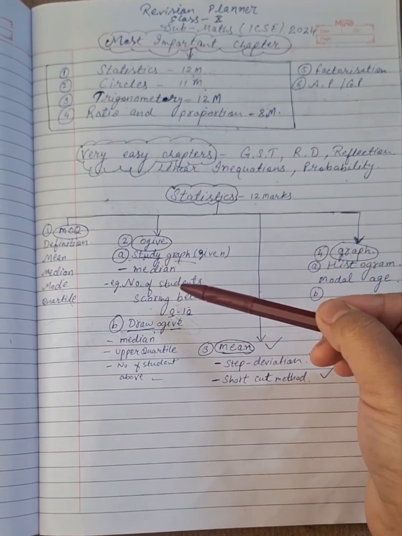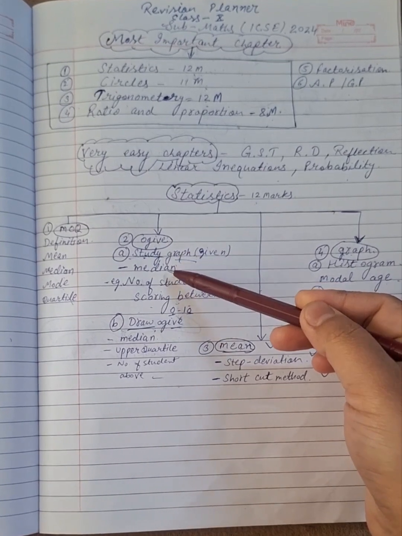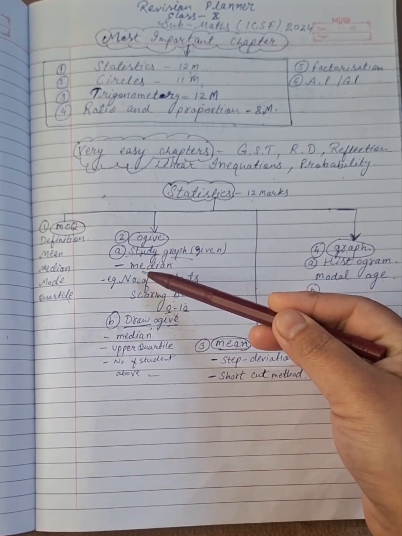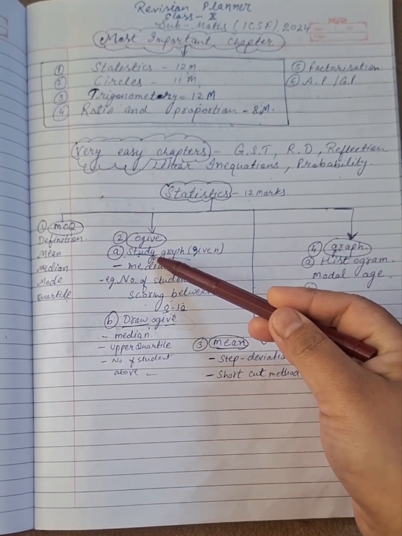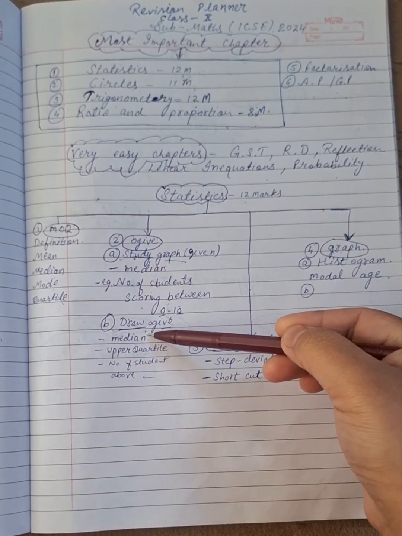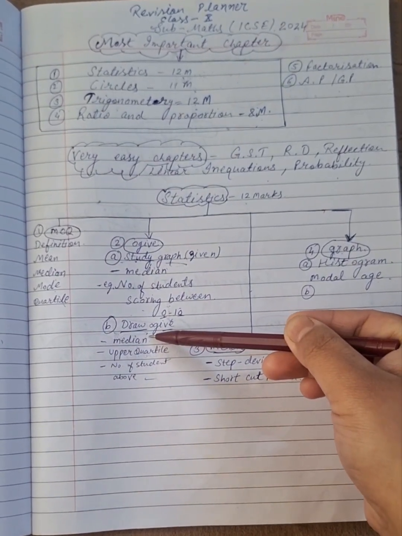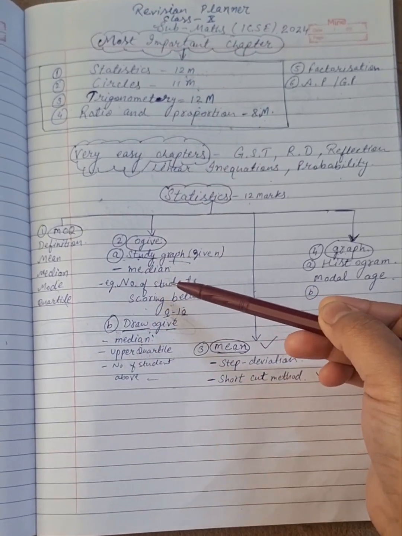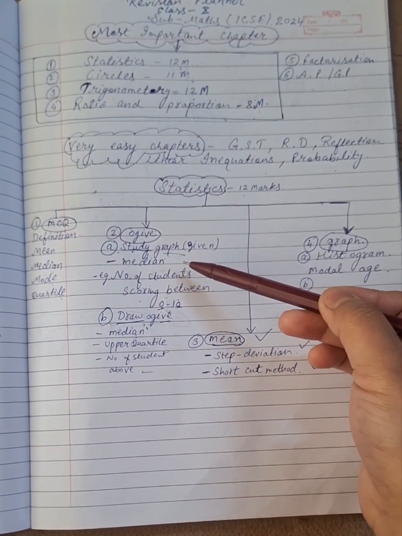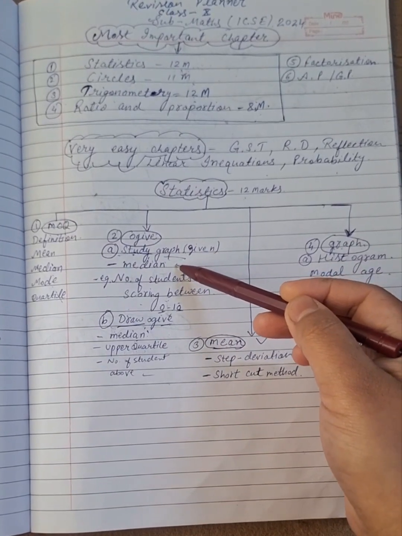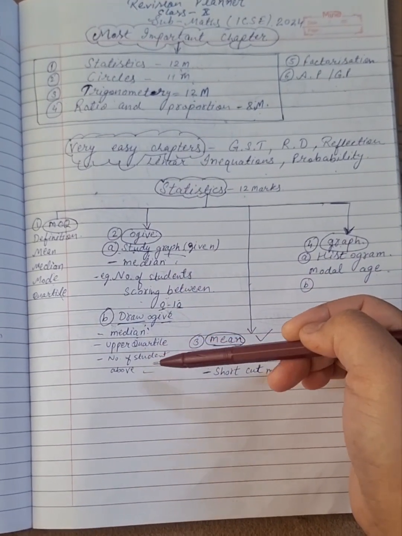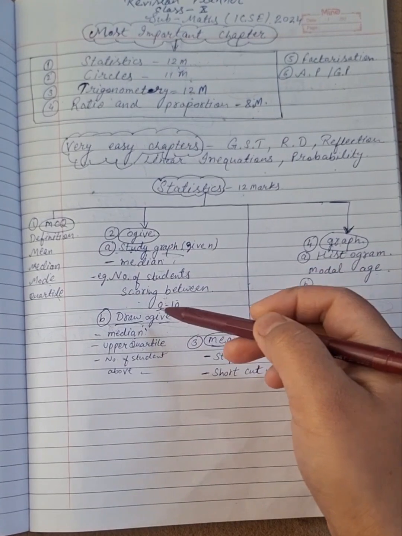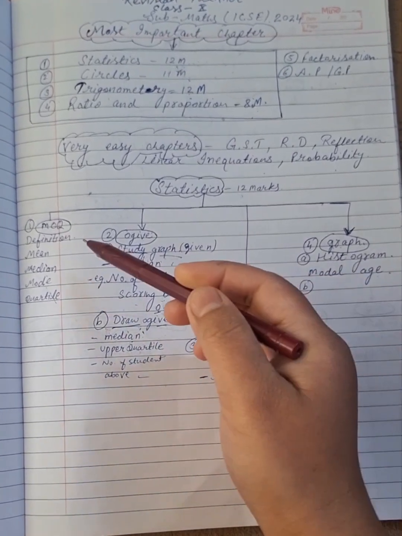In ogive, there may be 2 types of questions. The question may come from the topic graph study, or it can be related to drawing the ogive, and in both types the questions will remain the same. These questions are related to median, upper quartile, frequency, score between.